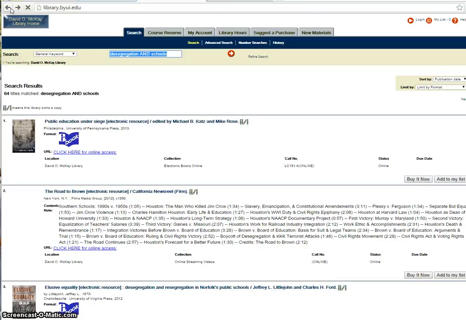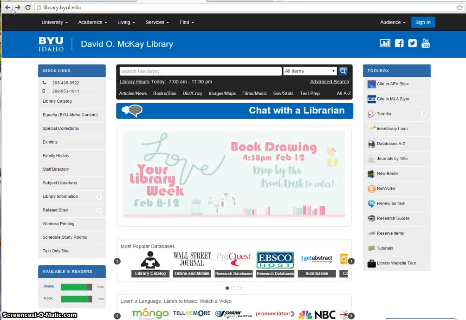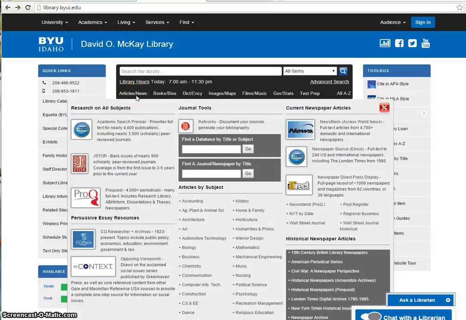All right, our next thing, in addition to books that we're going to be interested in, is articles. Journal articles are great because a lot of times they're on a more narrow topic than a book. They also might be more updated than a book. So let's take a look here at articles and news.